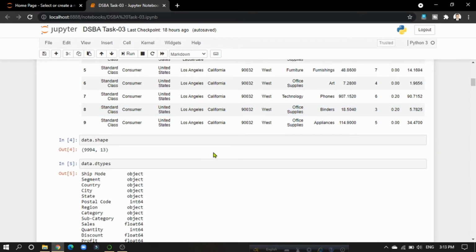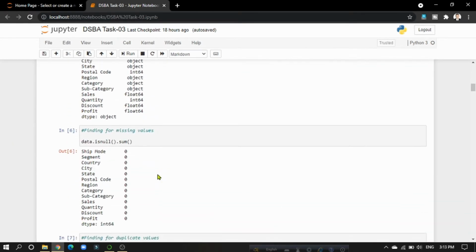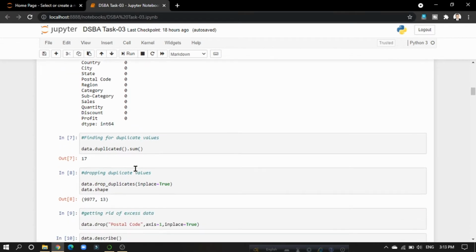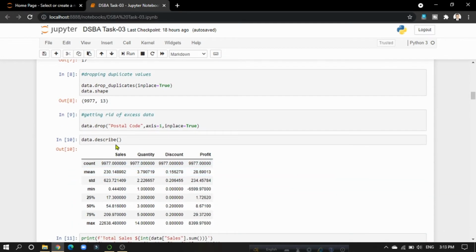The dataset contains 9,994 rows and 13 columns. And then I have tried to view the data types of the data, and then I have checked for missing values, and we see that there are no missing values in the dataset. And then I have tried to find duplicate values, and we see that there are 17 duplicate values in the dataset which I dropped later. And then I have dropped the postal code column which is not necessary for our data analysis.